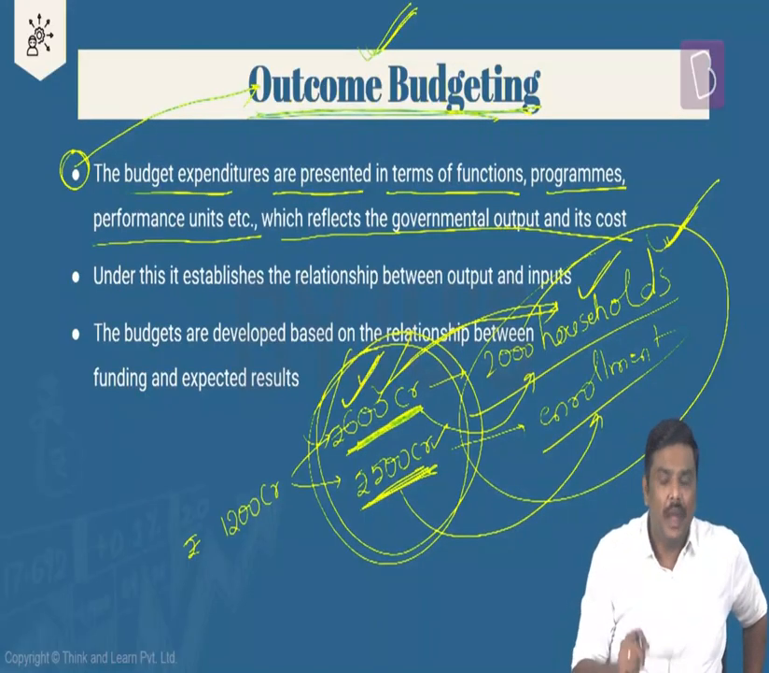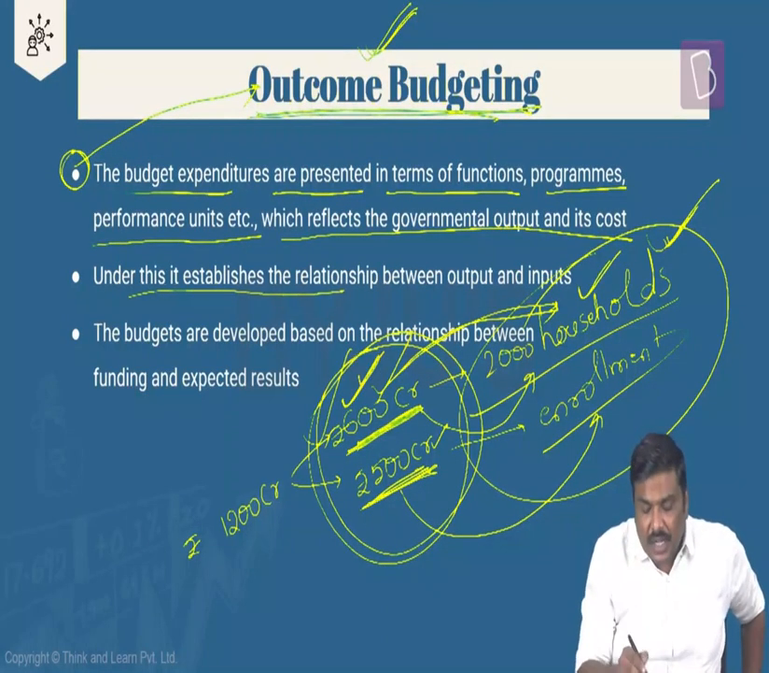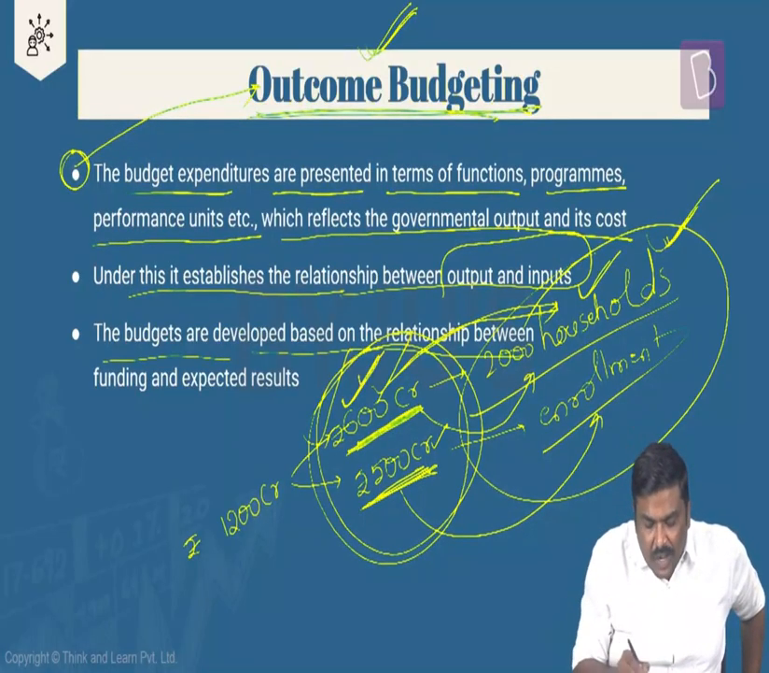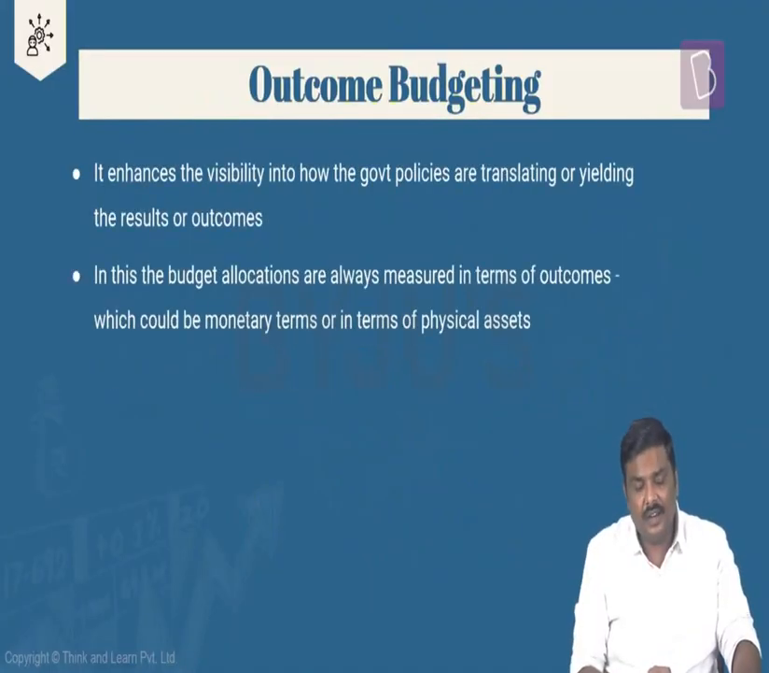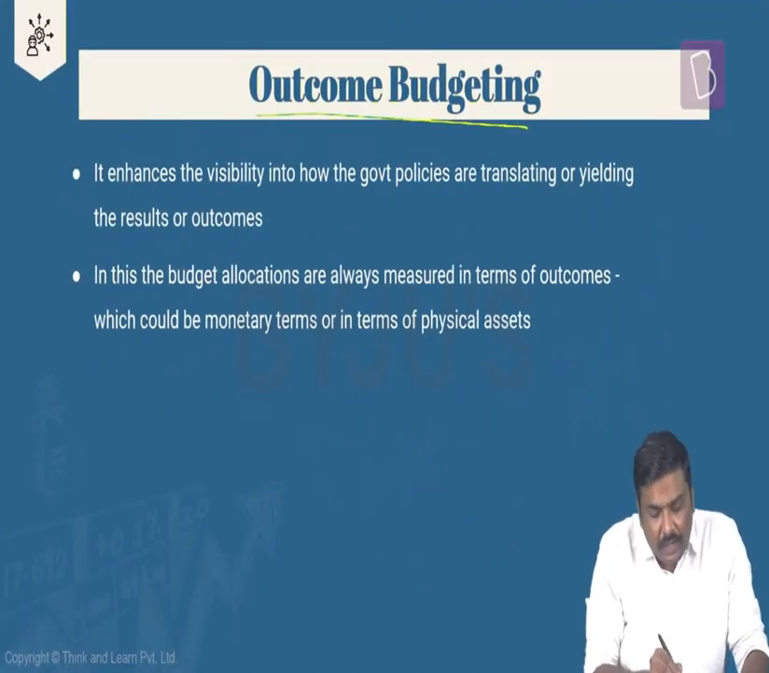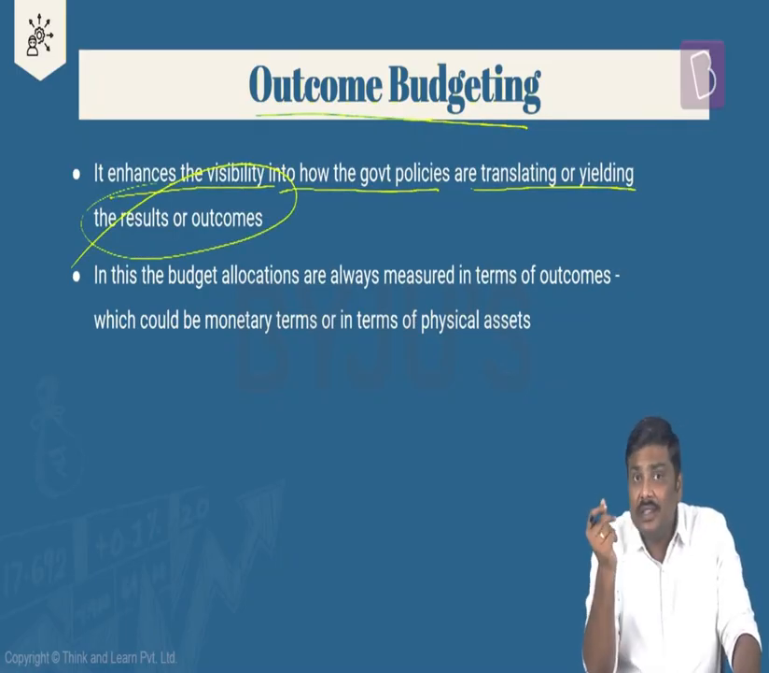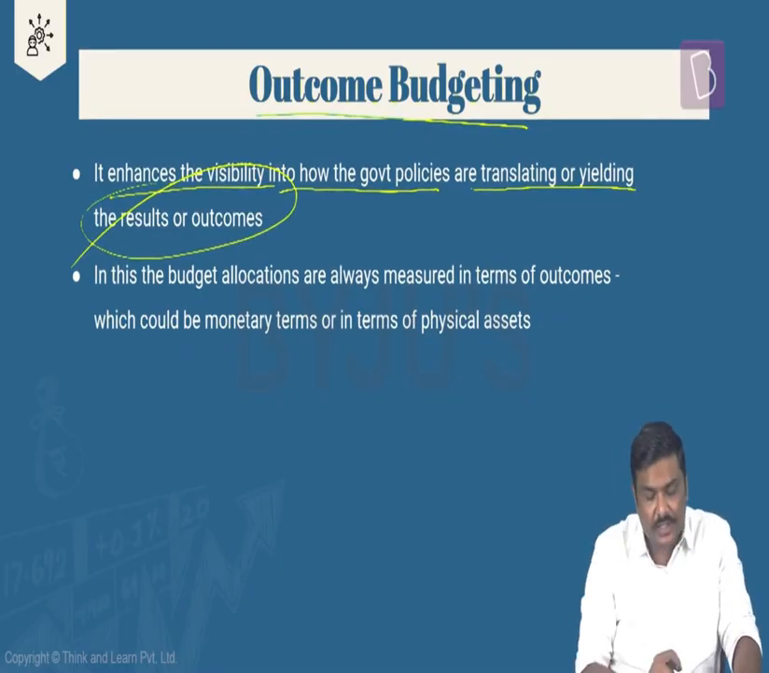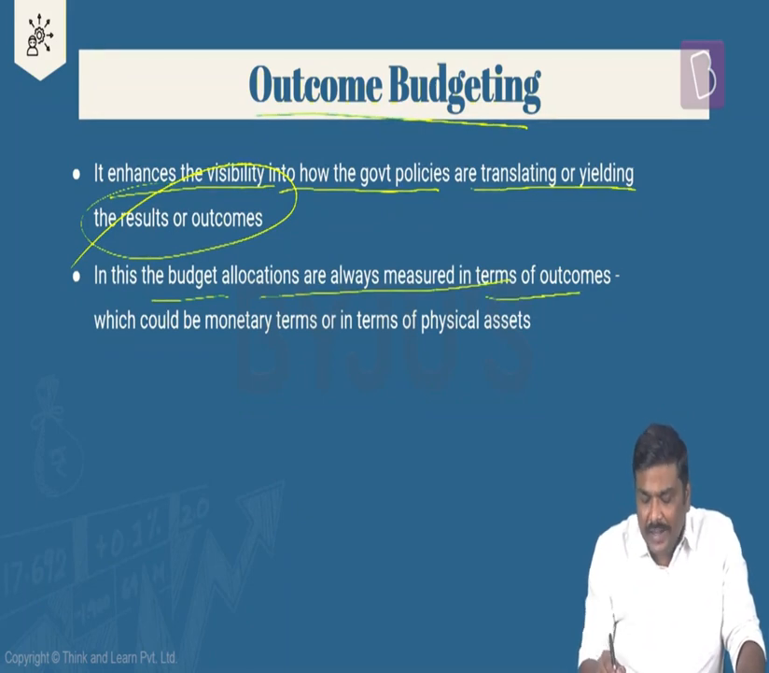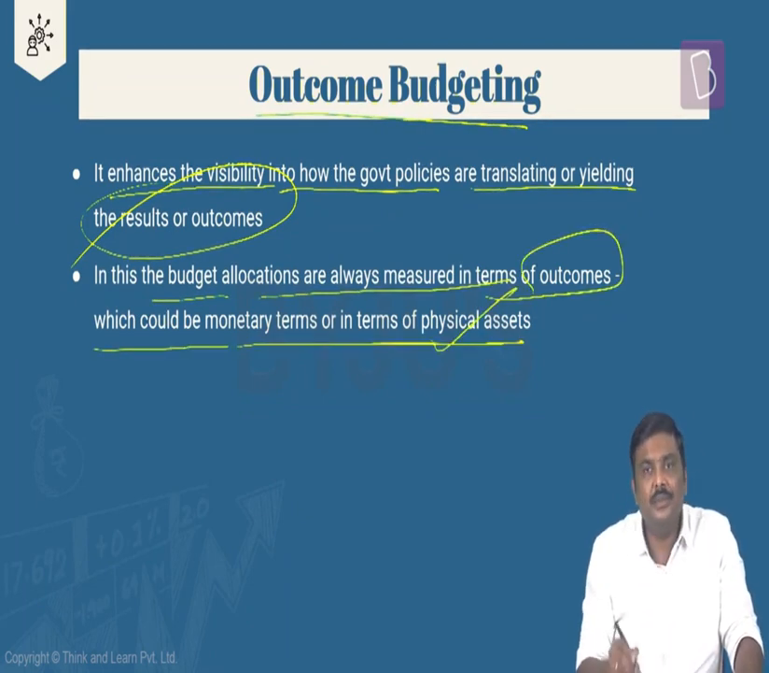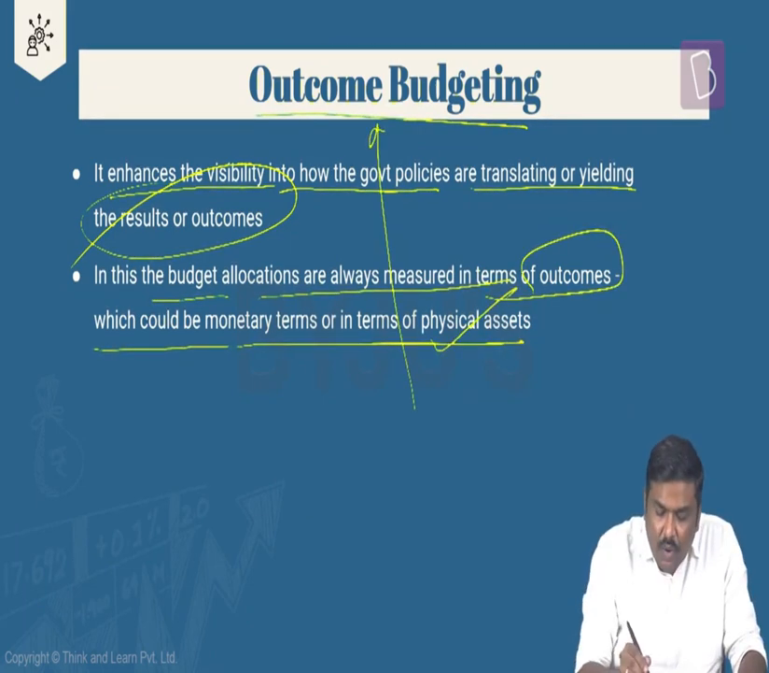And what is the importance of this? It establishes the relationship between the inputs as well as the output. The budgets are developed based on the relationship between the funding as well as expected results. And the advantage of outcome budgeting is that it will enhance the visibility as to how the government policies are actually leading to or yielding certain results or certain outcomes in the economy or in the society as such. So in this particular budget, allocations are always measured in terms of outcomes, which could be monetary terms or in terms of physical assets. So such an exercise is called outcome budgeting.